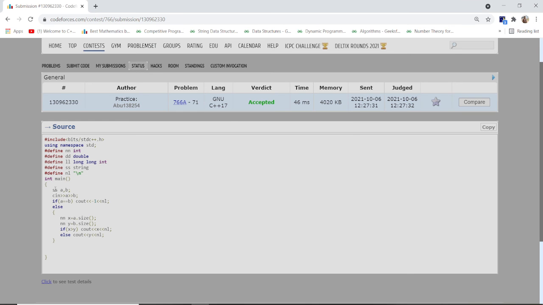So as you can see, at first I take two strings and scan them, and after that I check if A is equal to B. That means if the two strings are similar, then I simply print out -1. If the two strings are not similar, then I simply take their lengths, and after that I compare them. If X is greater than Y, then I simply print X because it is greater. Otherwise I print Y. I hope you guys get the point.